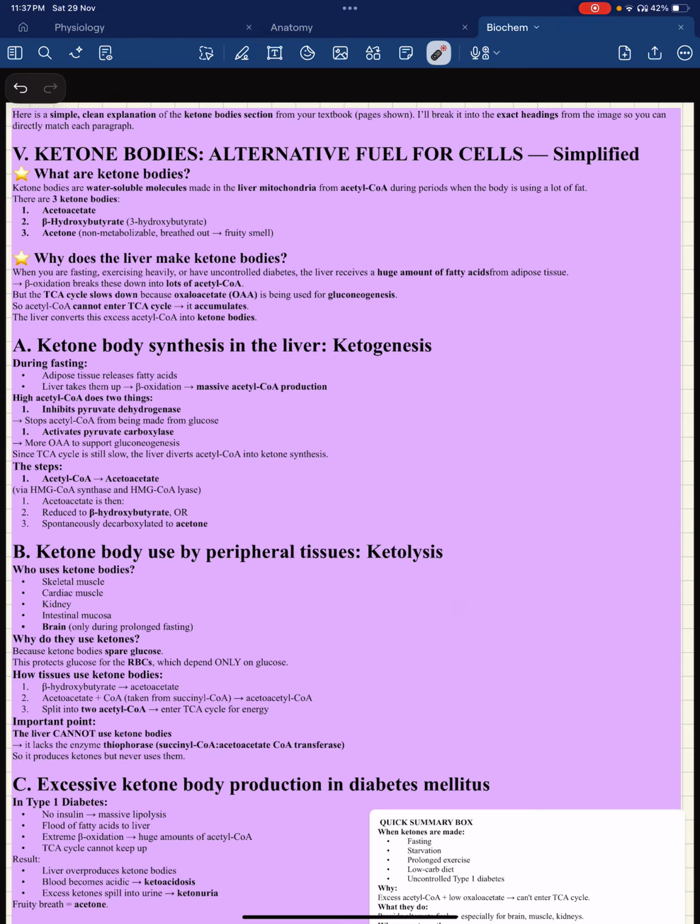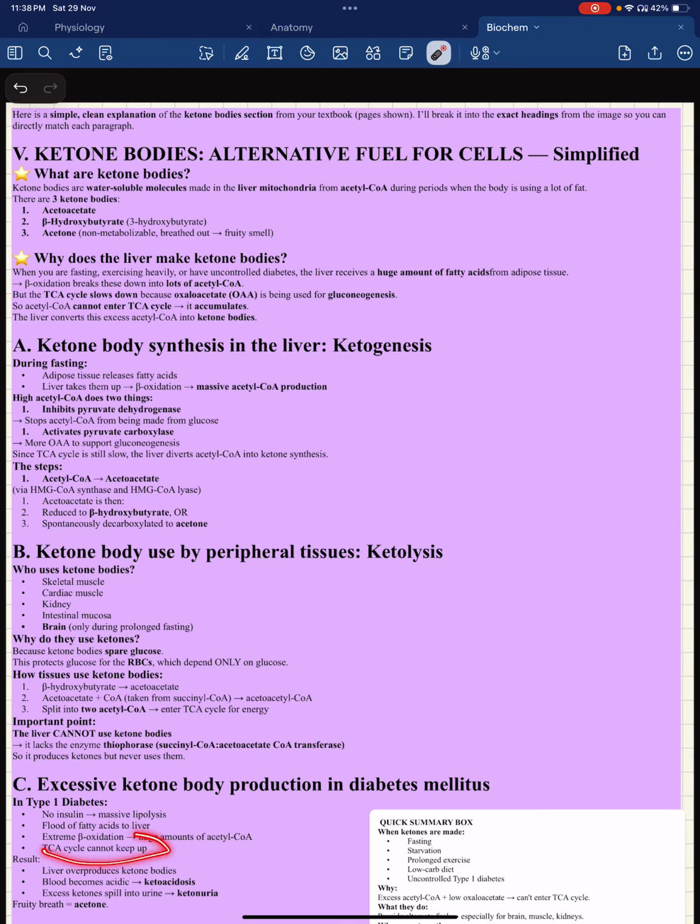And then excessive ketone body production in diabetes mellitus. Now, in type 1 diabetes, no insulin is there, so there is massive lipolysis. Obviously, if there isn't any insulin, there'll be a lot of lipolysis, that is the fatty acid degradation pathway. A flood of fatty acids goes to the liver, causing extreme beta oxidation and huge amounts of acetyl CoA. The TCA cycle cannot keep up.